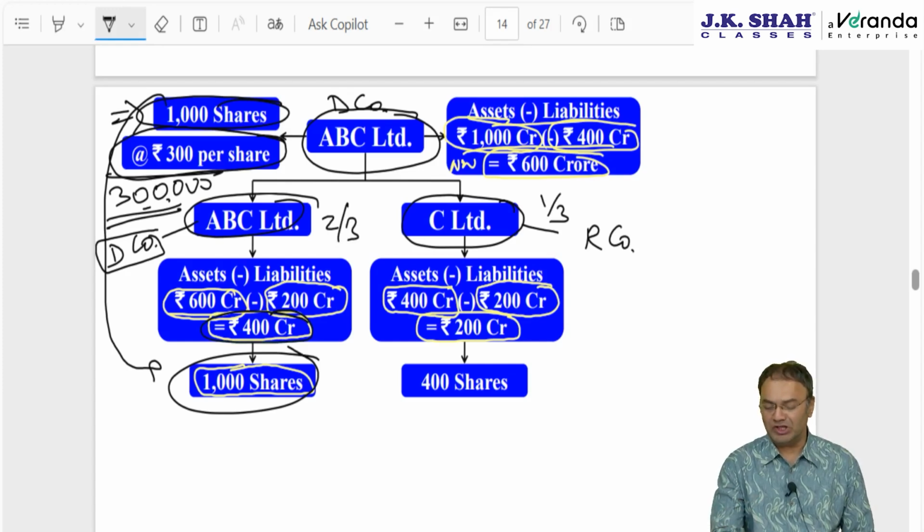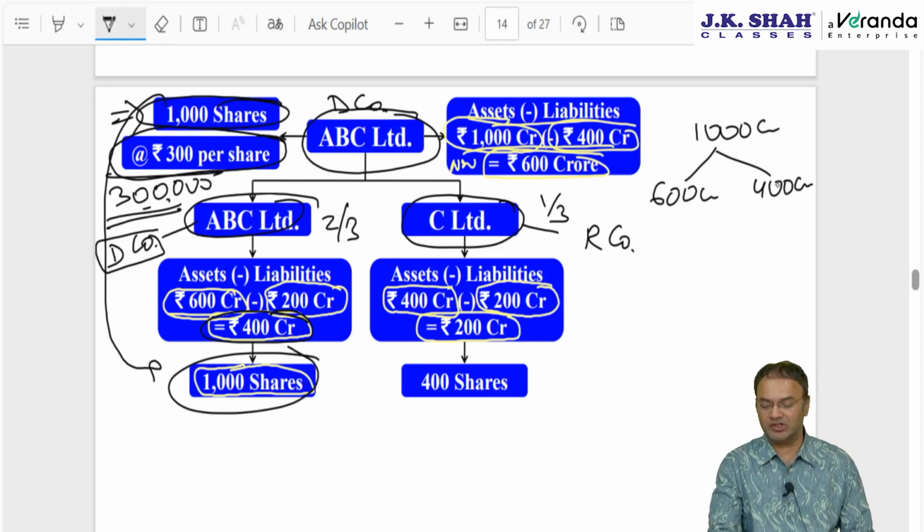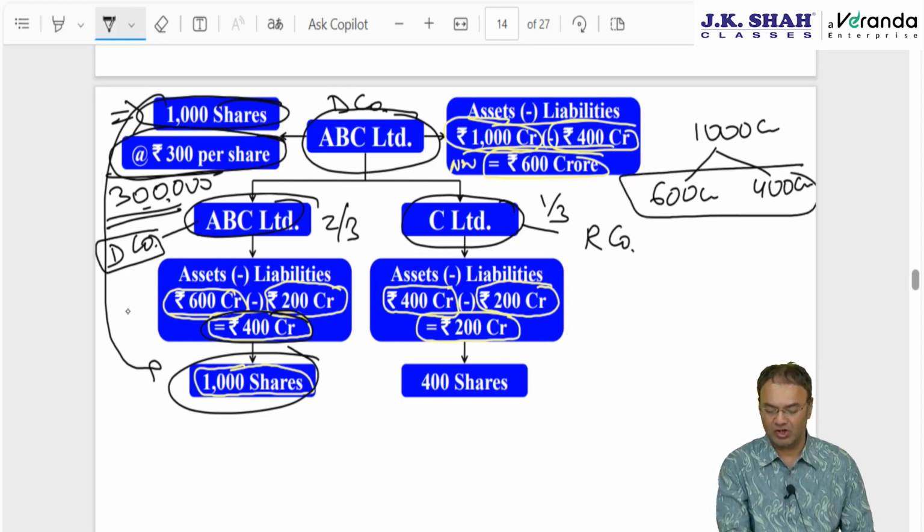Net assets are to be seen, not gross assets. So don't see 1000 crore worth of assets, out of which 600 crore are retained by the old company and 400 crore worth of assets are handed over to the new company. This is the gross asset ratio, 600 is to 400. But we have to consider net of liability. Net of liability it is